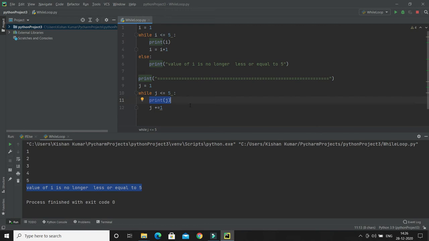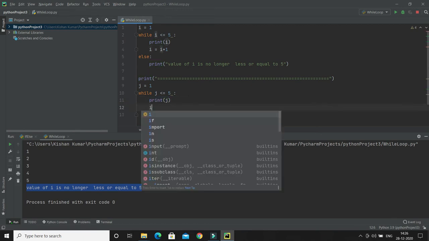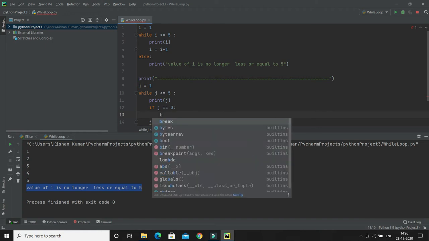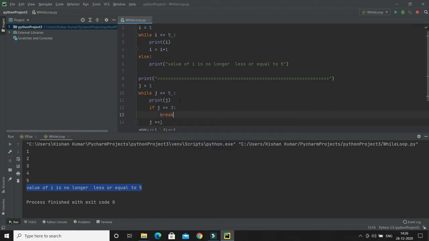How can we do that? That's what we have the break statement for. Here we'll put a condition: if j equals 3, then I would like to put break over here, and that's it, we are done.